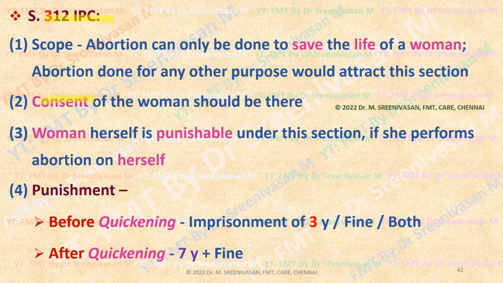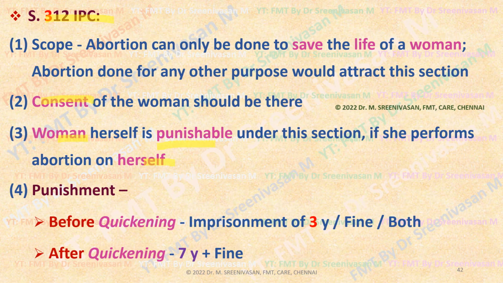Not only the abortionist: suppose the woman herself attempts abortion, as is now becoming common, seeing YouTube videos, and because of the resulting complications the pregnant woman may die. In this situation, the woman herself attempts abortion. If it fails, then the woman is also punishable under this section.